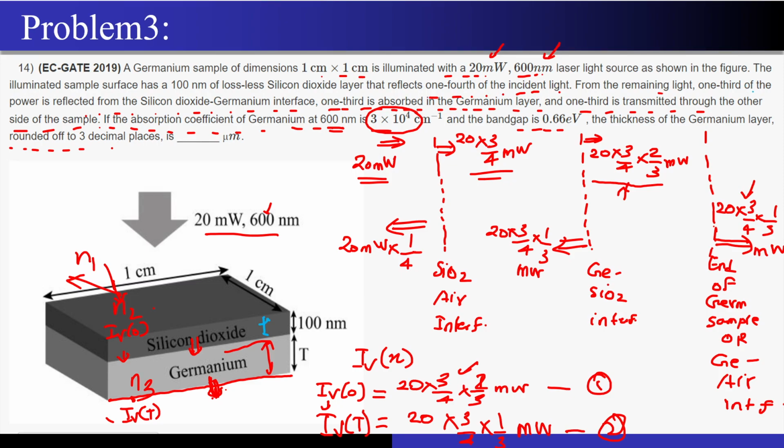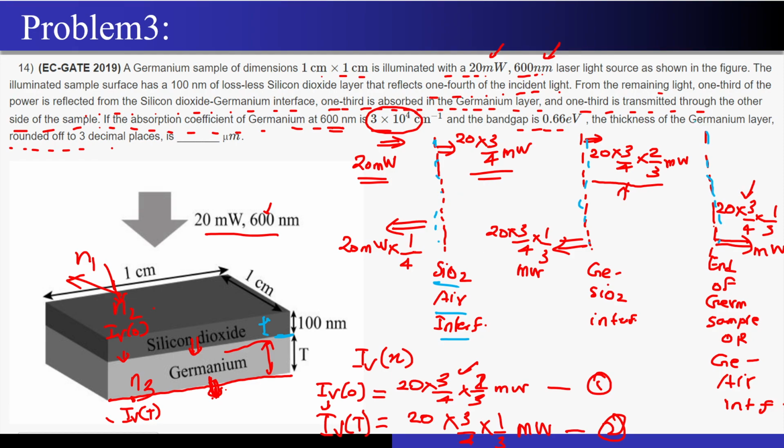From the remaining light, 1/3 of the power is reflected from the silicon dioxide germanium interface, 1/3 is absorbed in the germanium layer, and 1/3 is transmitted through the other side of the sample. So now I will draw the boundaries to make this question simpler. This is nothing but the silicon dioxide to air interface.